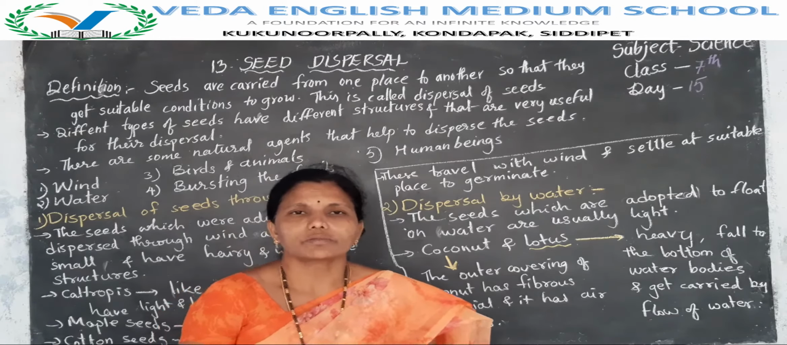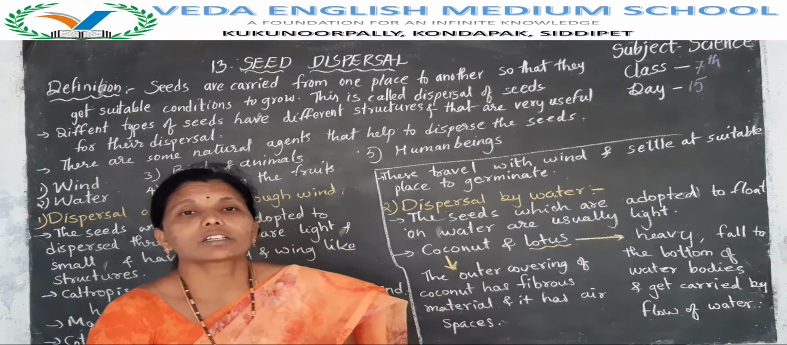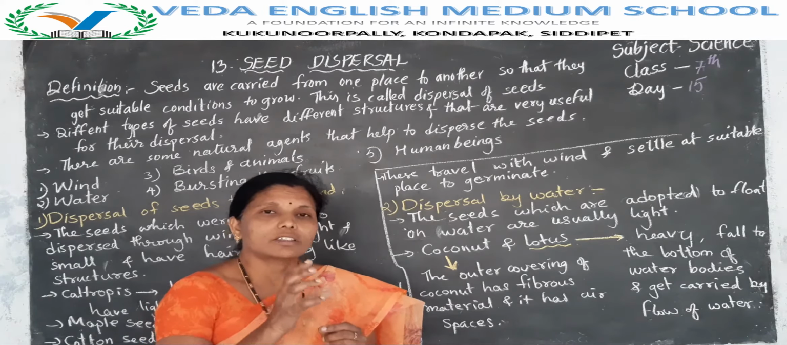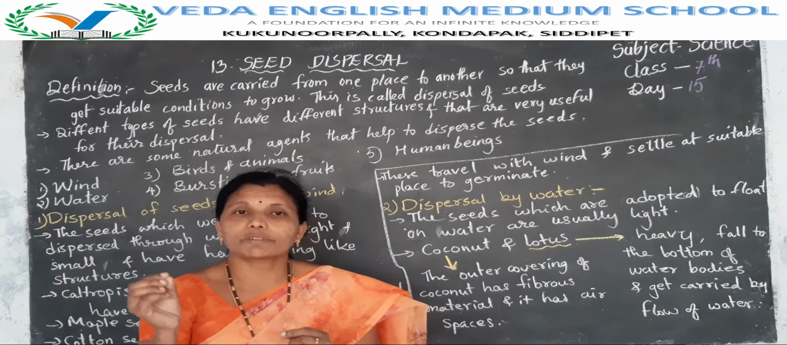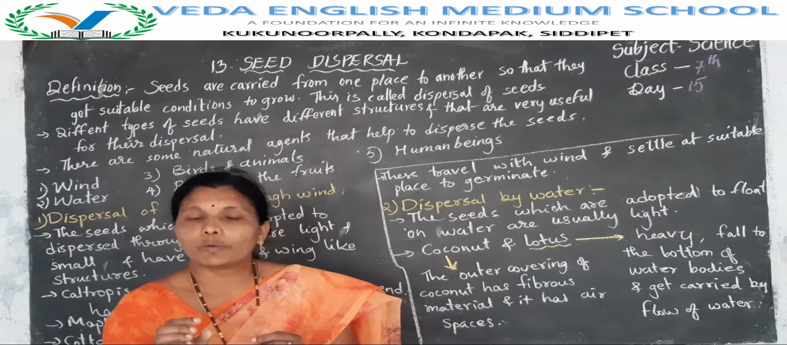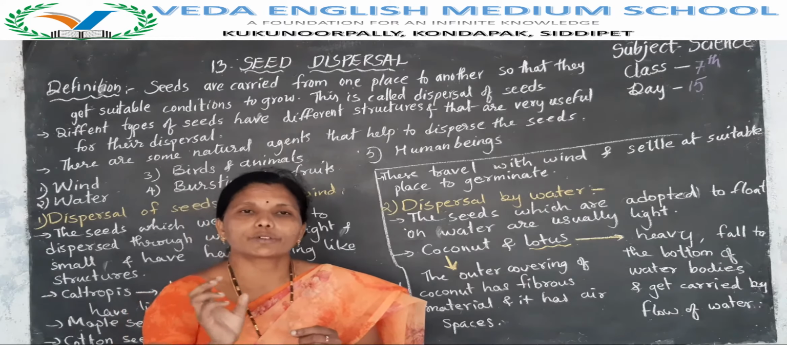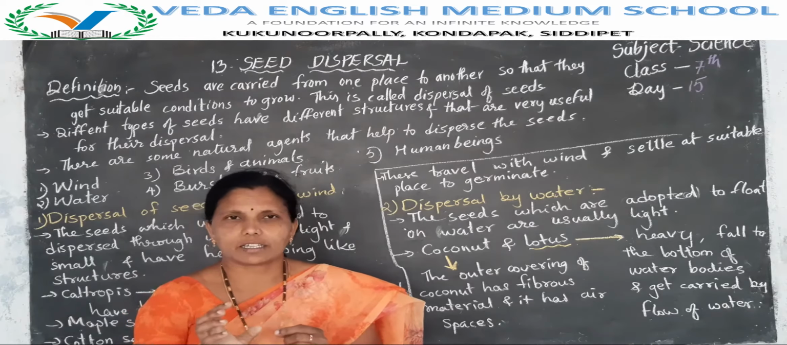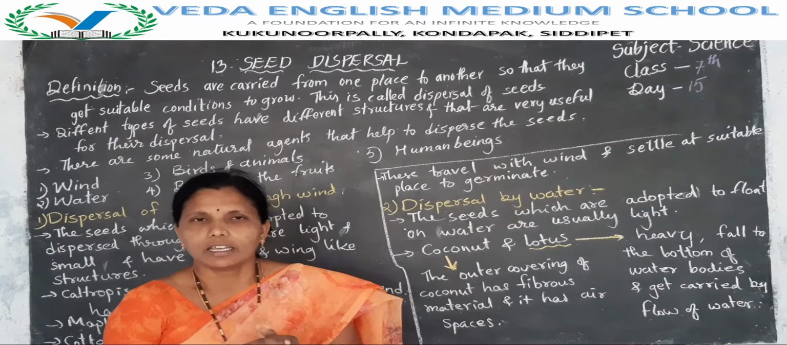Yes, Nana? Here, after fertilization, what is the part of the flower that changes into a fruit? Ovary. Ovary changes into a fruit. And ovules develop into seeds. Develop into seeds. Yes, Nana?